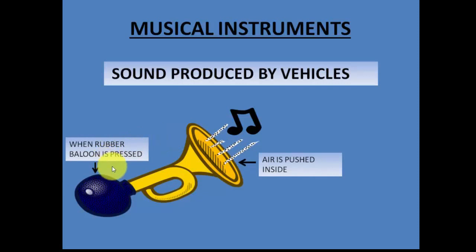In this case, what happens is when he presses this rubber ball, immediately the air is pushed inside this column. And similarly, like what we studied in the case of flute, the air column, when it is pushed inside this column, is now vibrating, and this vibrating air then produces sound. So you must have seen some of the auto rickshaws. If they have these kinds of instruments to produce sound, this is the principle of how the sound is produced in some of the vehicles, right?